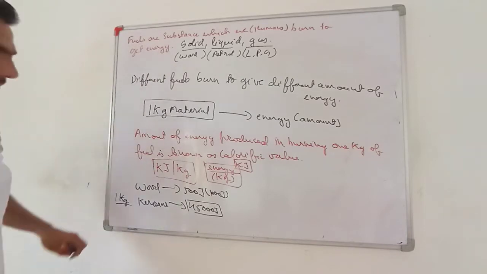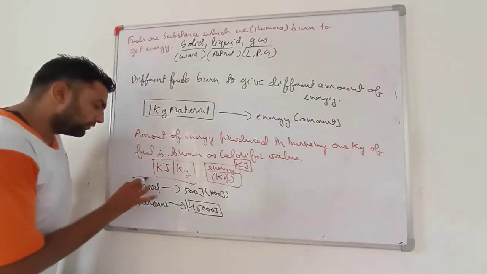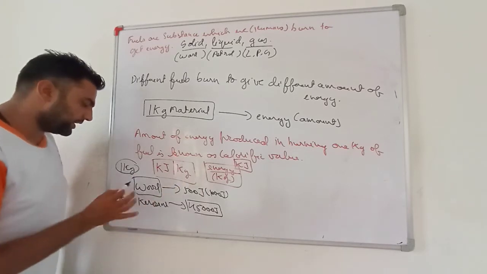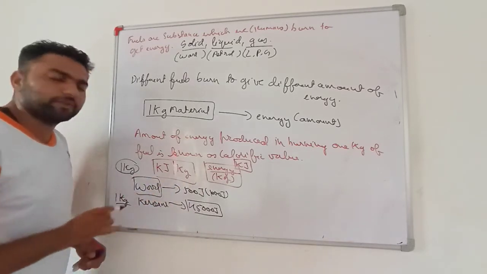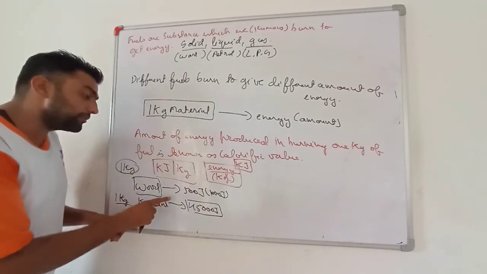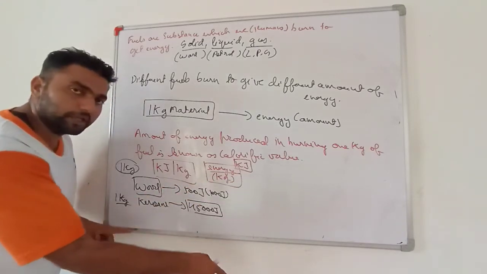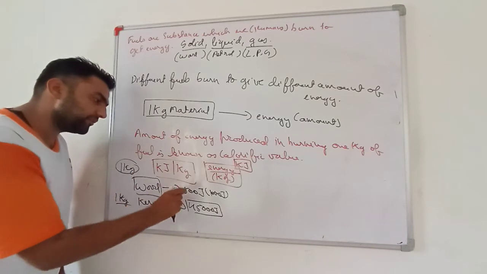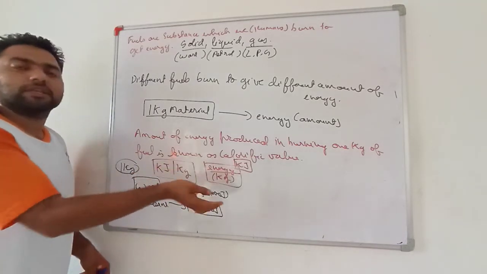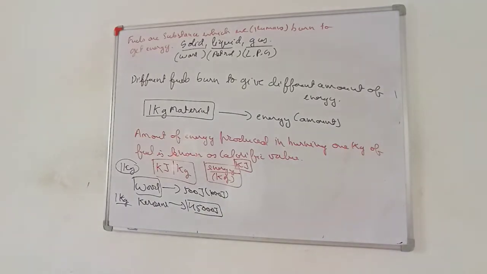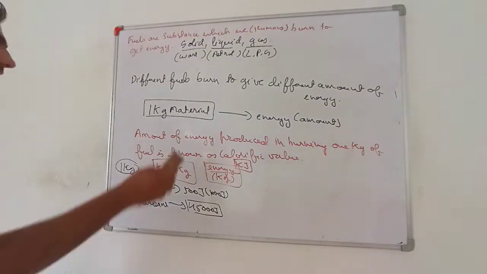So very important, wood when burnt, 1 kg gives 1000 joules, whereas kerosene gives 45,000 joules. So kerosene is more efficient because it has more calorific value, whereas wood is less efficient because it has less calorific value. So very important, different fuels give different amounts of energy.